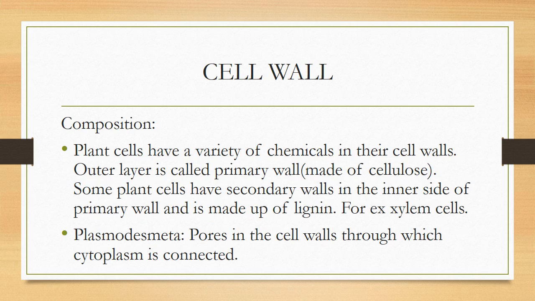Composition. Plant cells have a variety of chemicals in their cell walls. The outer layer is called the primary wall, which is made up of cellulose. Cellulose is a complex carbohydrate, and it is non-living. Some plant cells have secondary walls on the inner side of the primary wall, made up of lignin, for example, xylem cells.